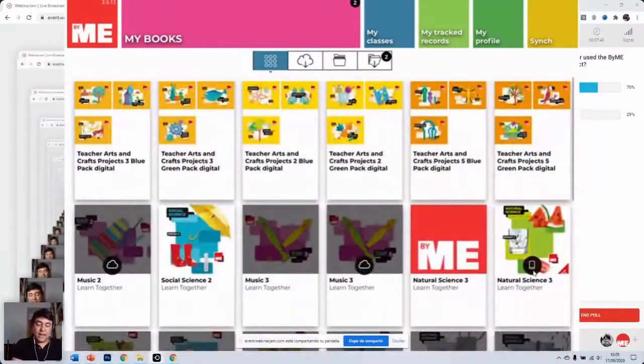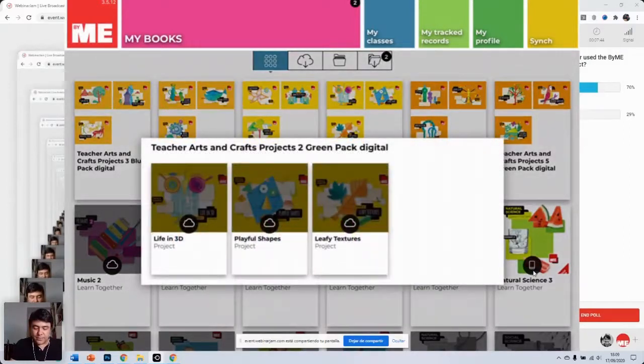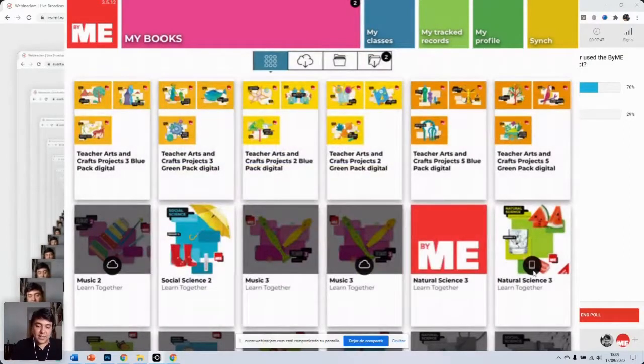Now, in the case of this iPad, I've downloaded the books, these ones, the ones that don't have the cloud. If I click on one of the books that have a cloud, like that little icon, then you would download the book to your device, which means that you would be able to use it when you're not connected to the internet. Each time you connect to the internet, you've got this option here called sync, where you can synchronize all your data. That lets you synchronize what your students have done and also any other licenses that you might have activated.